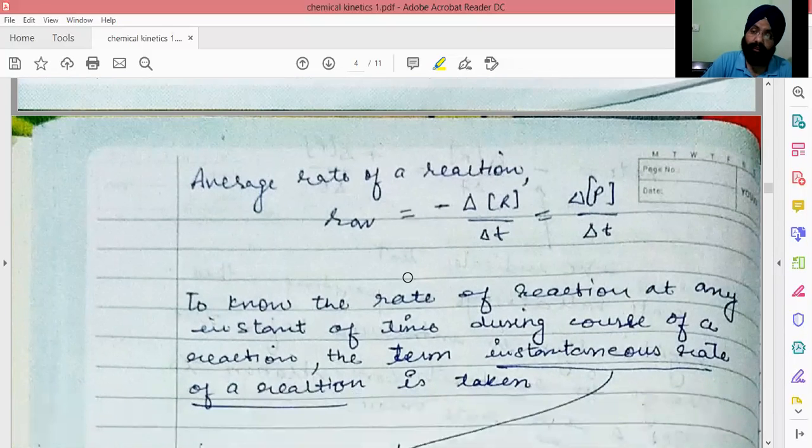It is similar to driving a car from one place to another. We cannot drive the car for the whole distance at the same speed. It may be sometimes more or sometimes less. So we see how we can calculate the speed: we take the distance covered from initial position to final position, by taking the change of initial position to final position, and by noting the time from initial position to the final. So that is the average rate.